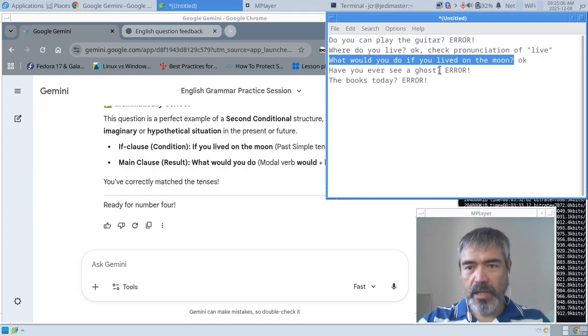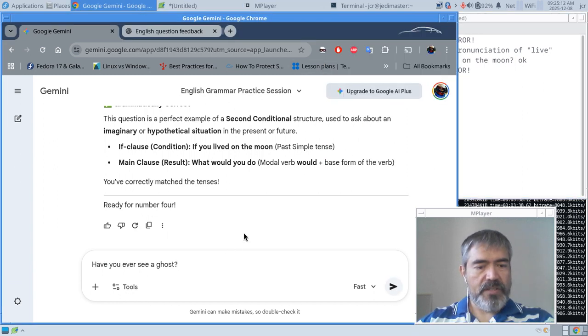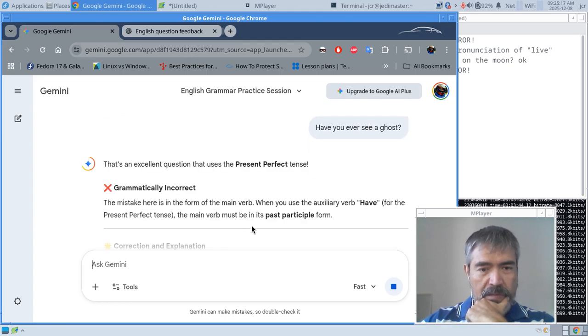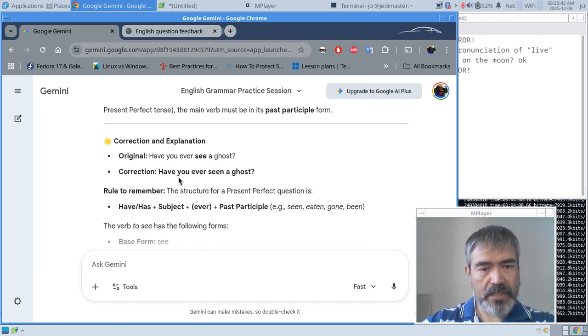Alright, here we have an error. Have you ever seen a ghost? That's incorrect. Let's see why. The question uses the present perfect tense. Grammatically incorrect. The mistake here is in the form of the main verb. When you use the auxiliary verb have for the present perfect tense, the main verb must be in its past participle form. So the correction is, have you ever seen a ghost?